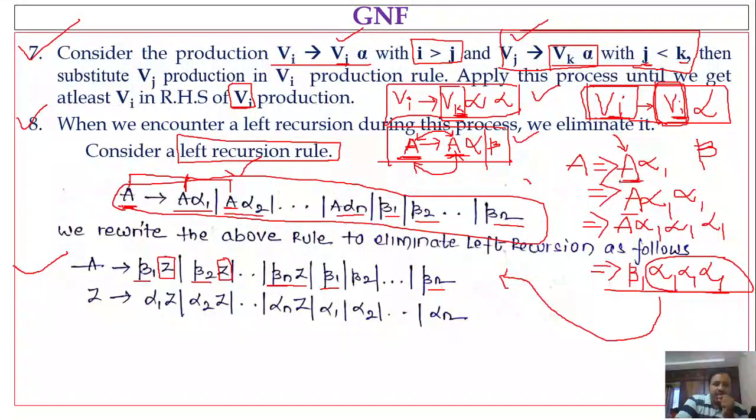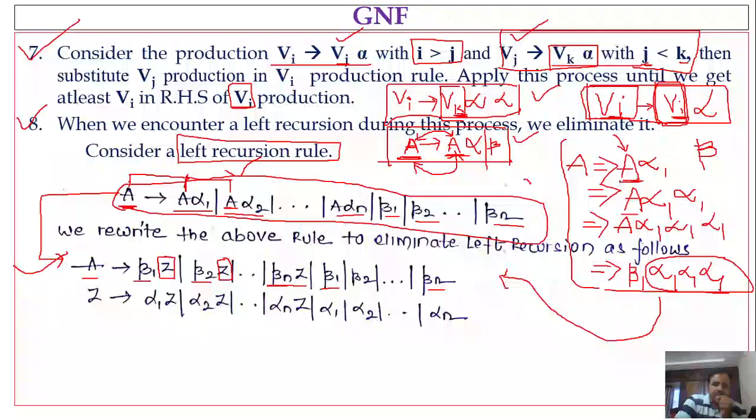So whenever we have a production rule like A denotes A alpha 1 or A alpha 2 and so on up to A alpha n, or beta 1 or beta 2 and so on up to beta n, this is a left recursive rule, so we have to rewrite it. How do we rewrite? Write the variable A denotes: in the derivation we have just seen that the last occurrence of A must be replaced with either beta 1, beta 2, beta 3 or beta n.